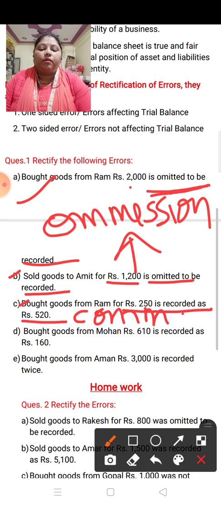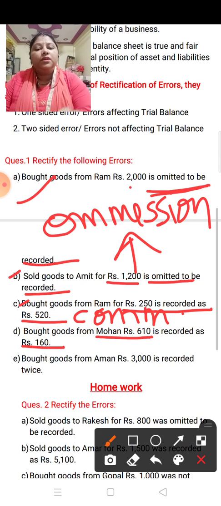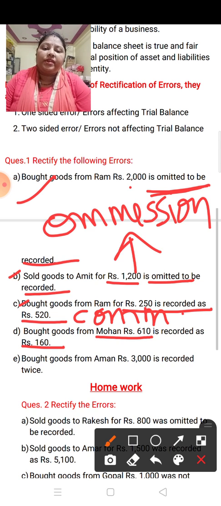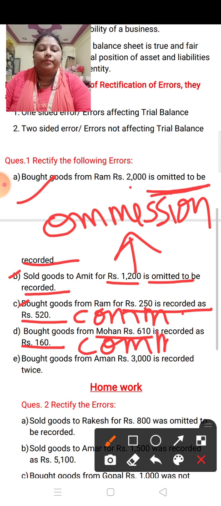Okay, now next is: bought goods from Mohan for rupees 610 is recorded as rupees 160. Again we have written a wrong amount, so this is also error of commission.